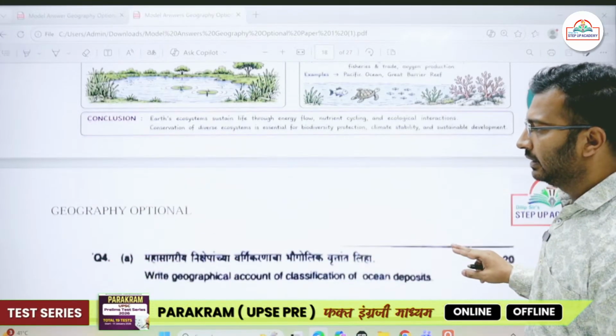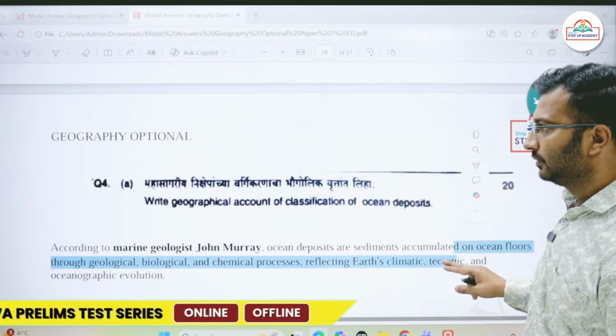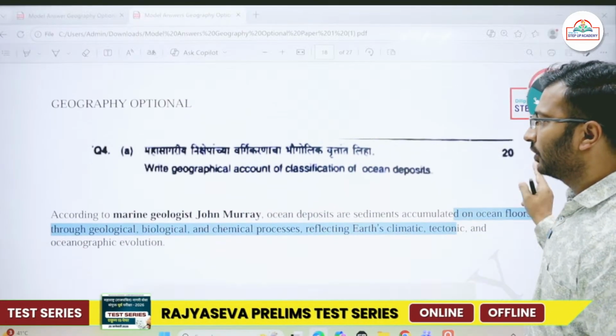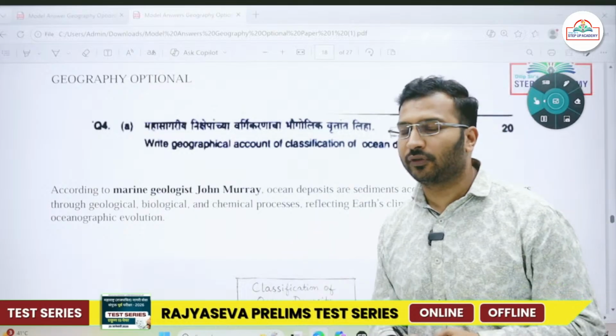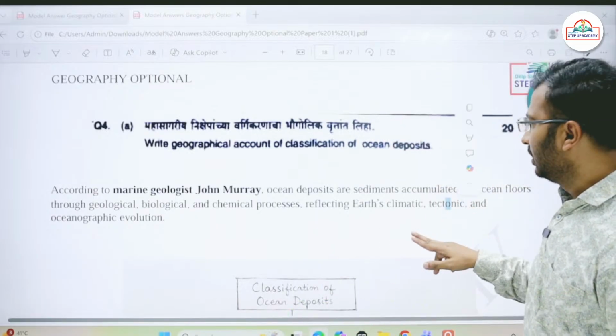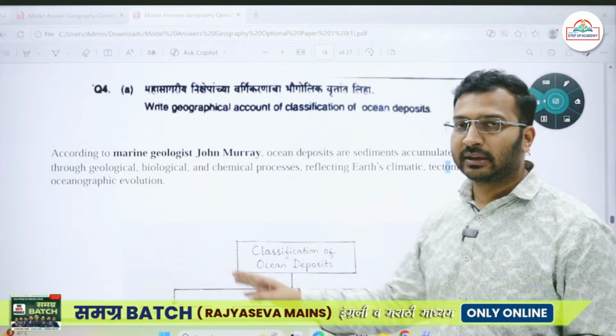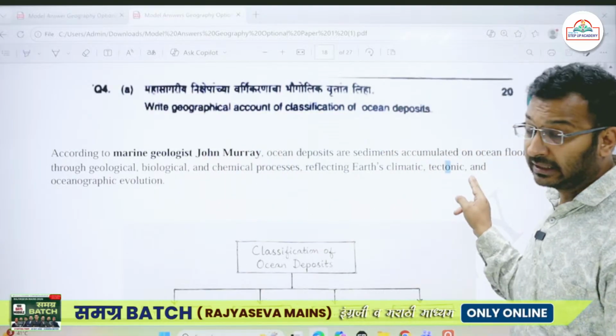Fine. Then next question, 4A, write geographical account of classification of ocean deposits. ठीक है, so ocean deposits if I talk about, then there was a marine geologist by the name John Murray.